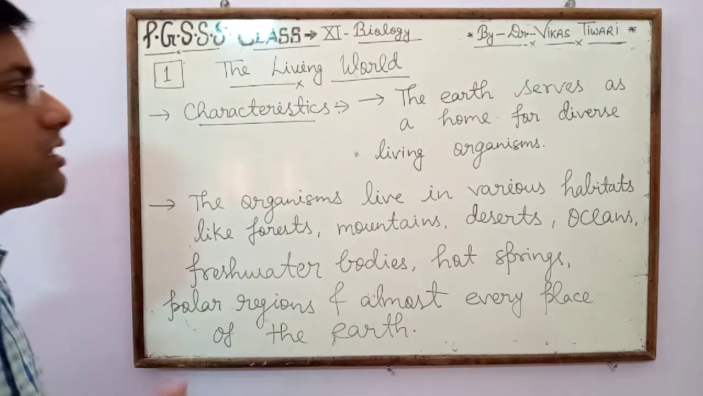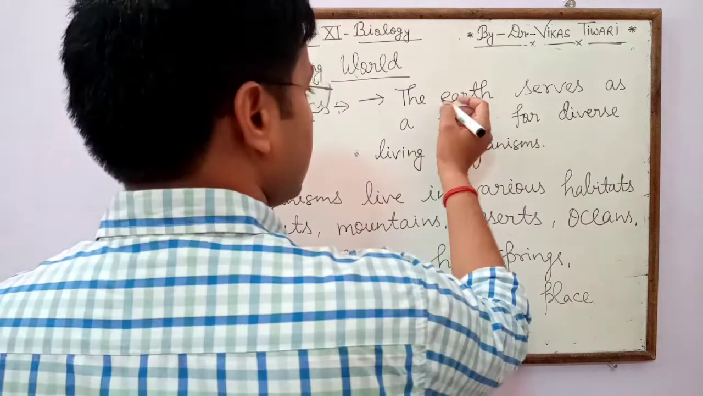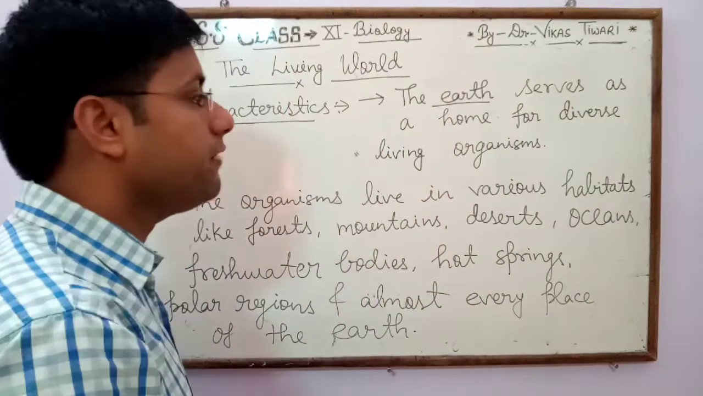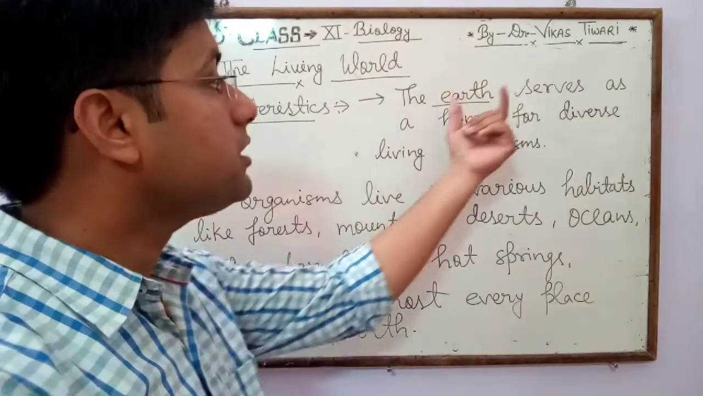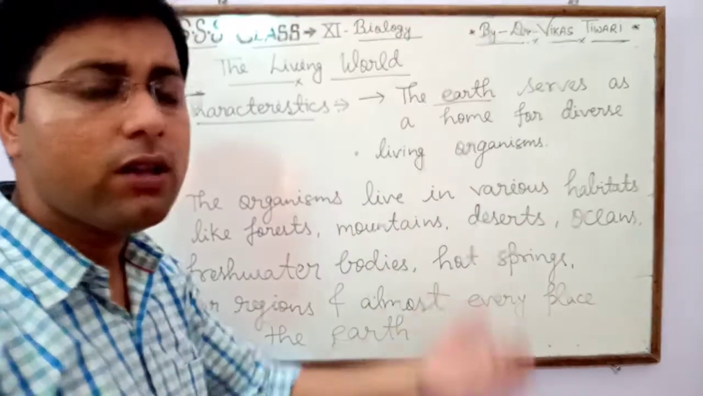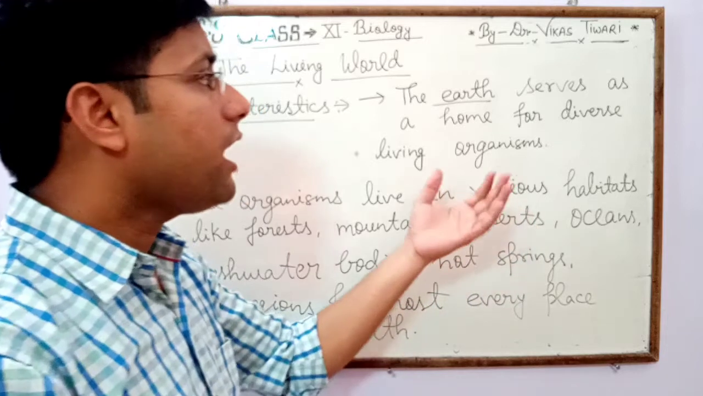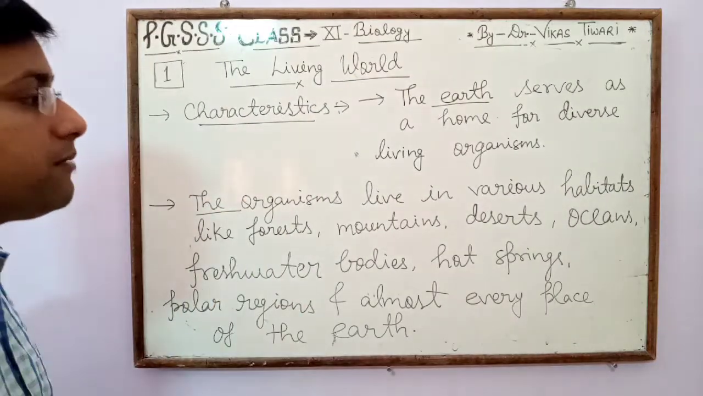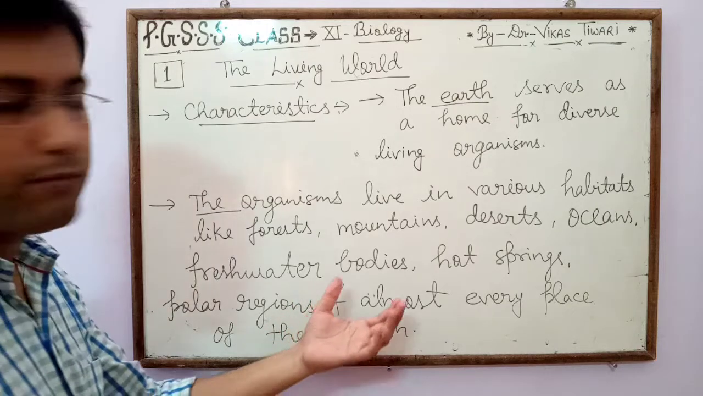In the characteristics of the living world, the earth serves as a home for diverse living organisms. Means the earth serves as a home for diverse living organisms, because all the living organisms live on earth. So second number, the organisms live in various habitats.